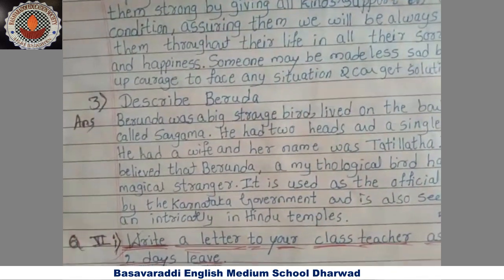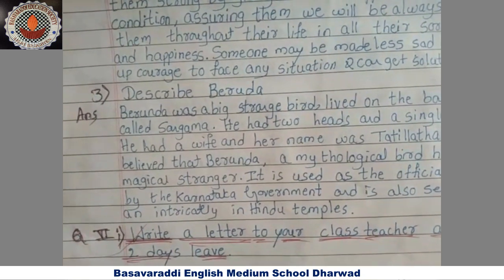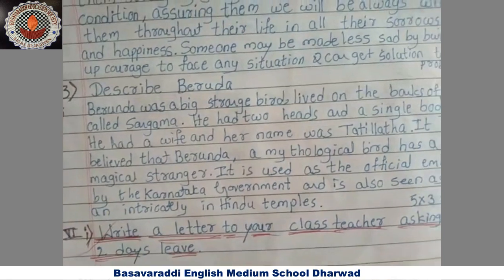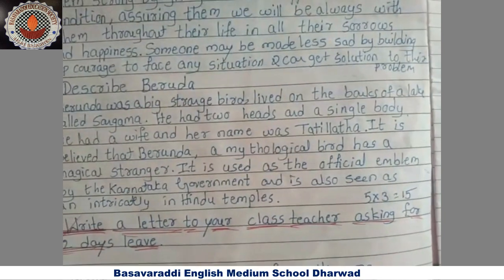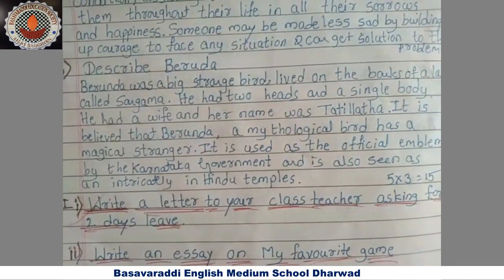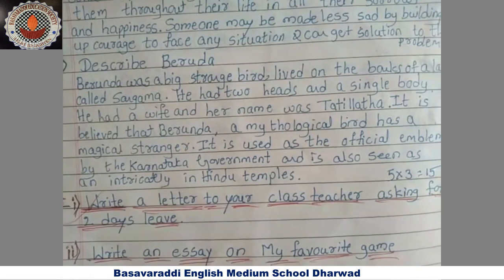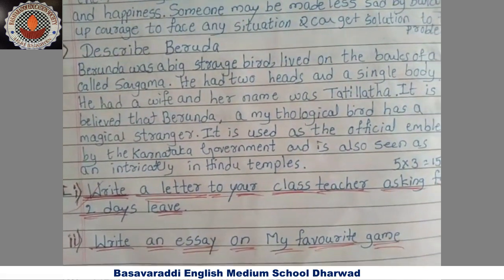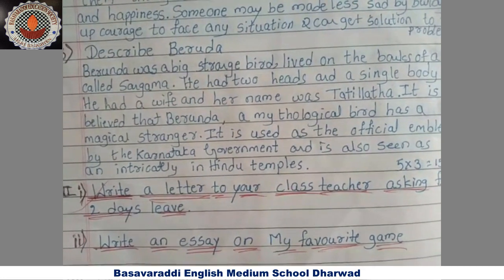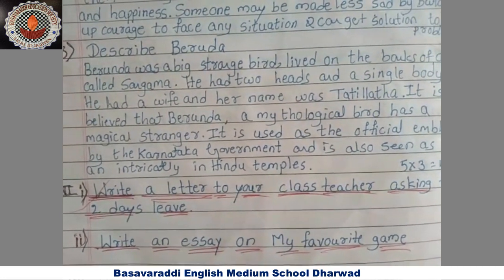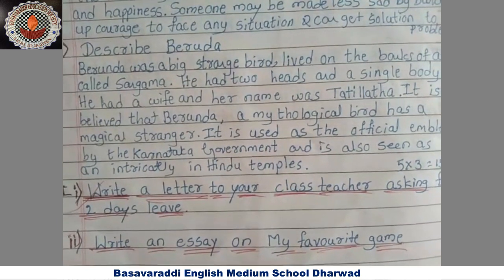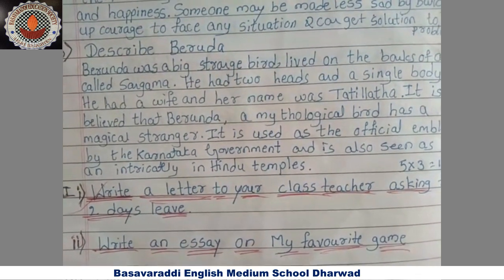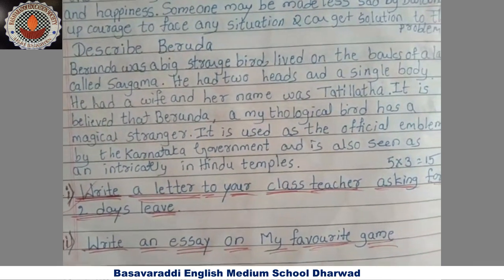Okay, next question, describe Berunda. Berunda was a big strange bird, lived on the bank of a lake called Sangama. The name of the lake was Sangama. On that lake the Berunda was staying. He had 2 heads and a single body. He had a wife and her name was Tatilata. It has 2 heads and a single body, and its wife's name is Tatilata.